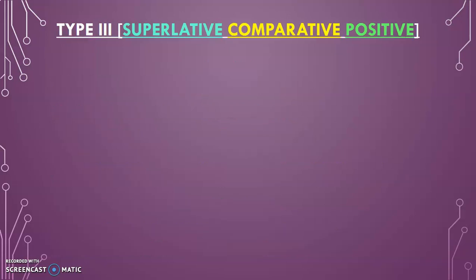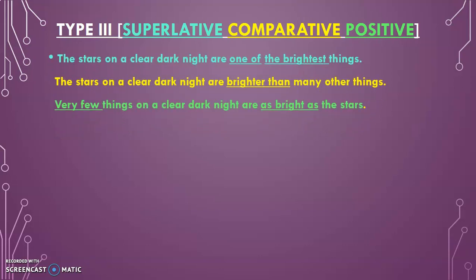Now type 3. Here "one of the" comes. The stars on a clear dark night are one of the brightest things. There are few brightest things and stars are one among that. So the stars on a clear dark night are one of the brightest things. Stars on a clear dark night are brighter than many other things. Very few things are brighter and stars are one among that. So it is "many other". It is brighter than many other things. And very few things on a clear dark night are as bright as the stars.